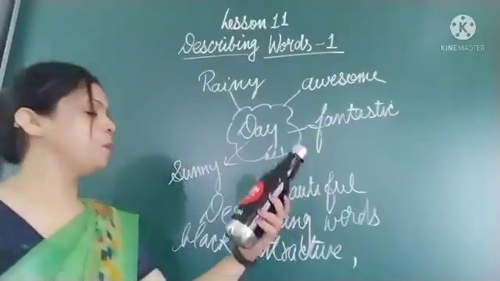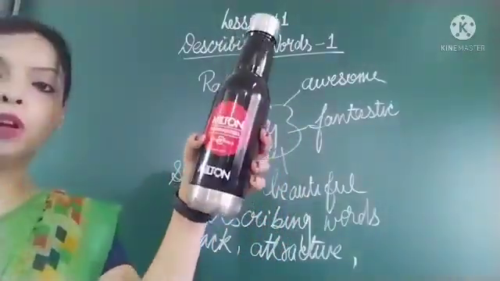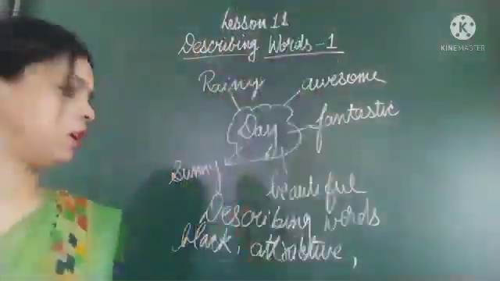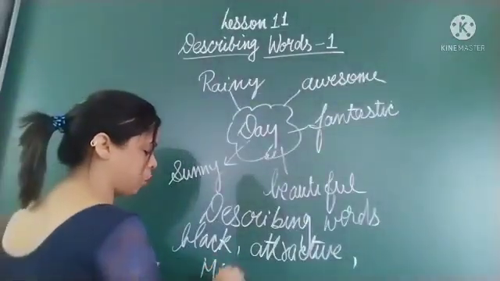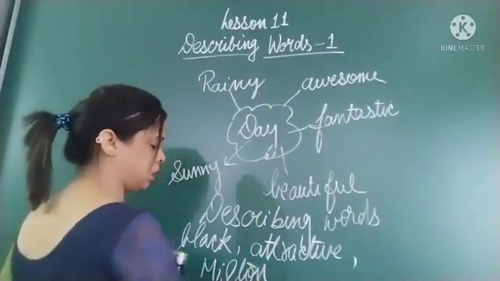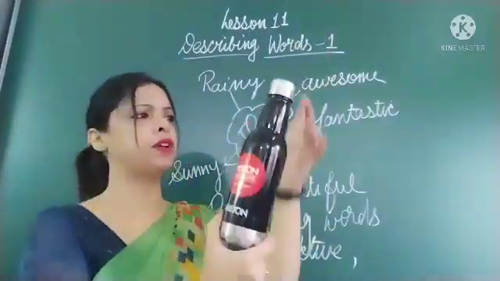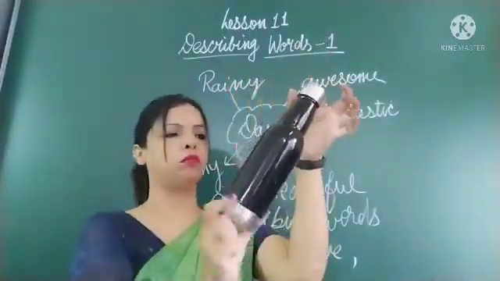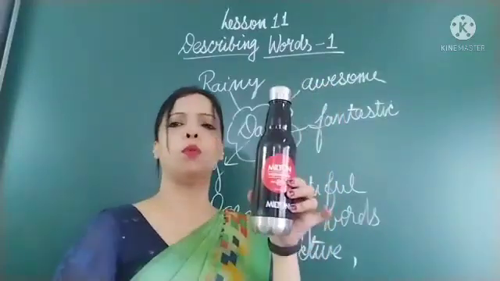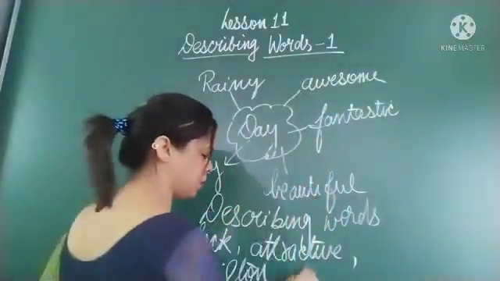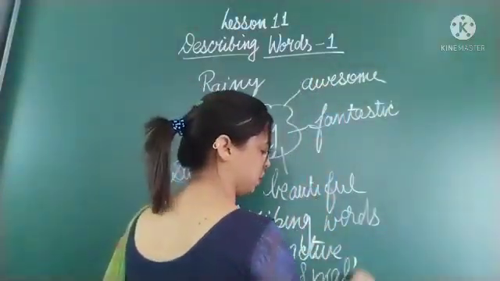What else can you say? It's a Milton bottle, as you can see here. What else can you say? This is not very big. Let's say small bottle. It's a small bottle.